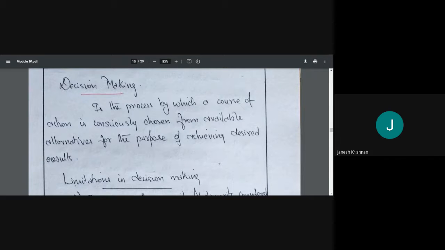The desired result is reaching Kashmir. The alternatives are bike, car, train or bus, flight, and among them we'll then decide one. We'll choose one based on it. If we are going solo, then a bike will be better, right? If you're going with family, flight will be better, like that. So we'll take those things into consideration, think about it, then consciously choose one, and that will be our course of action. And finally, we'll be deciding.